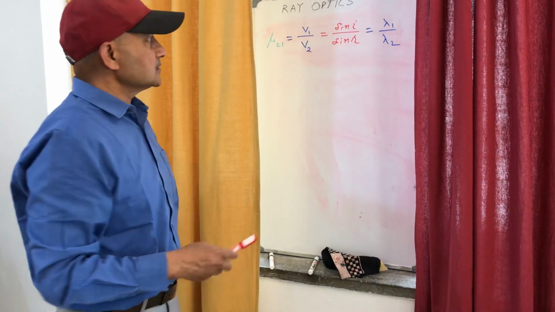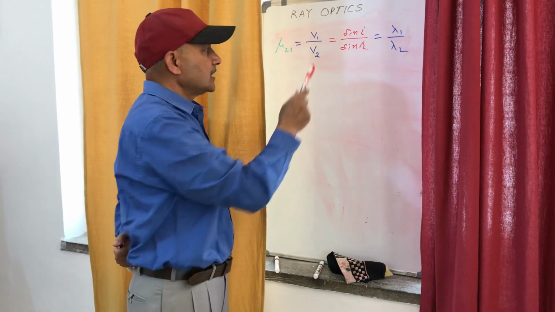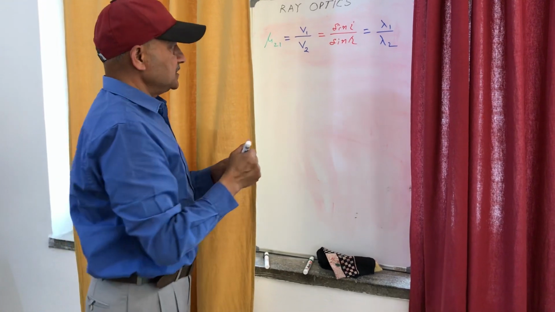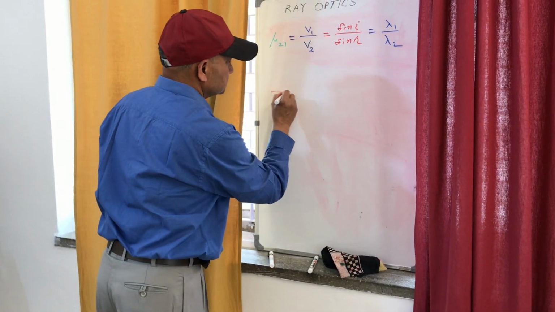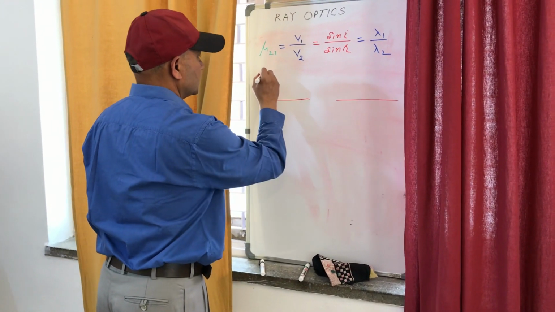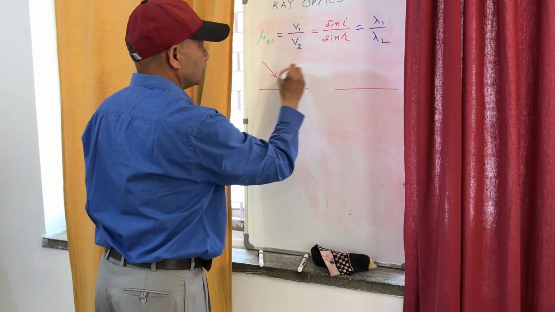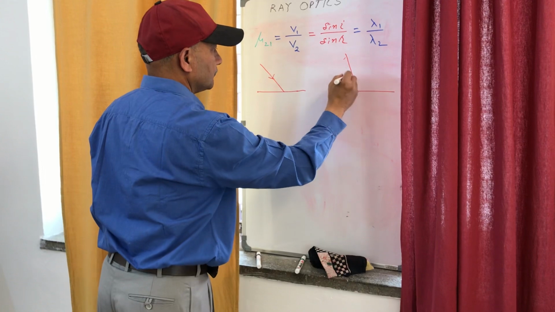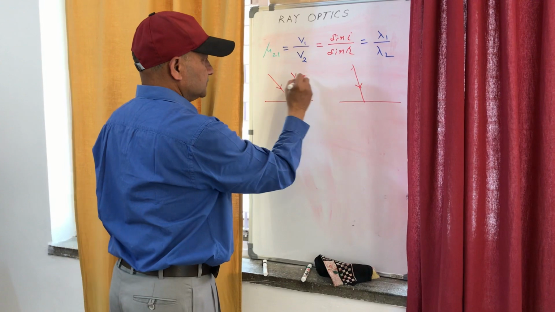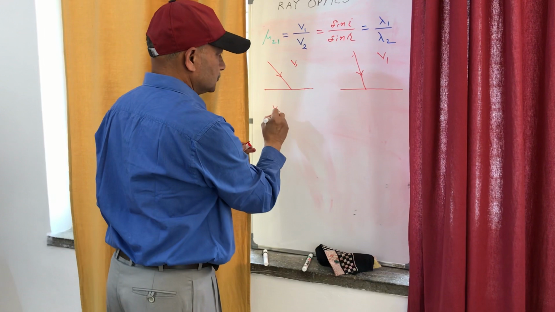Now this also shows that in the second medium, when the velocity increases, r will also increase. Here its speed is V1. In this medium its speed is V2.